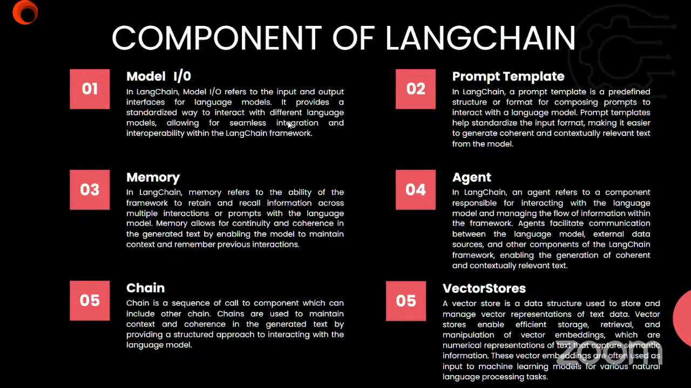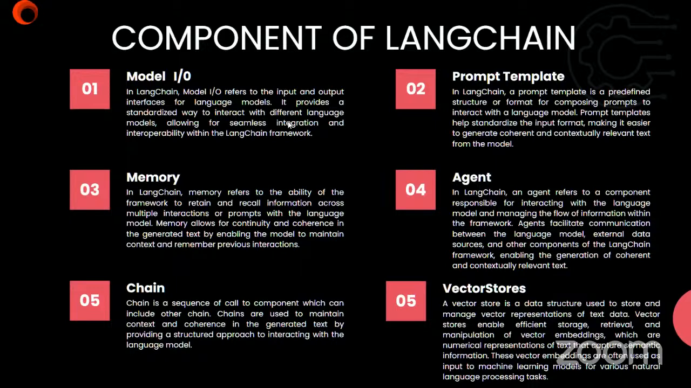Then chains are a sequence of calls to components. This chain helps bring about the interaction, which is kind of core, that ties the other components together. And chains are used to maintain context and coherence in the generated text by providing a structured approach to interacting with the language model.